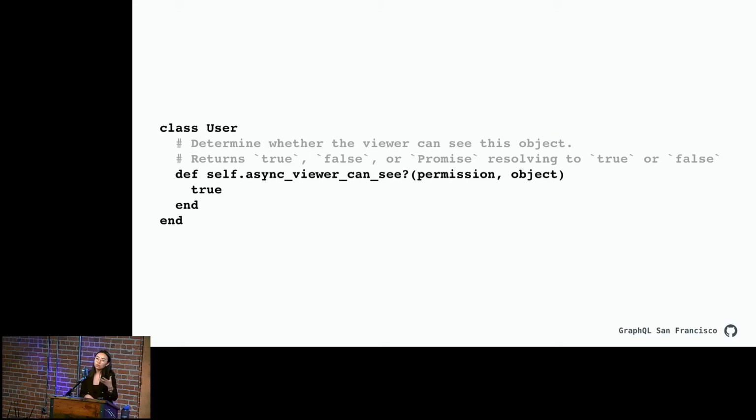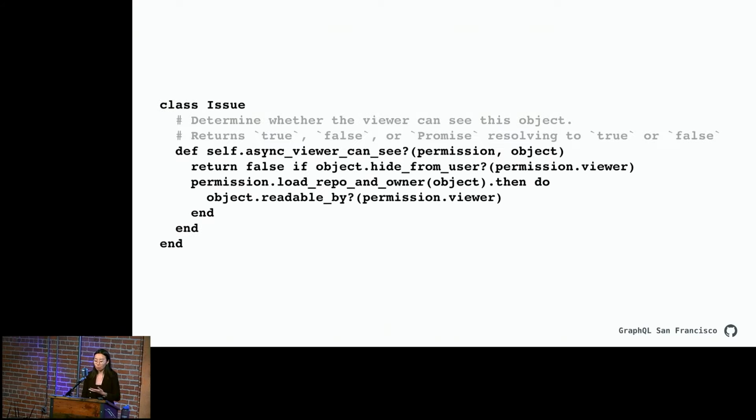And it's going to look a lot like any other authorization. It's got business logic in it. It's probably pretty familiar. This is on a user object. As you can imagine, you can pull up the profile of any GitHub user. So it's a very simple hard-coded true. And these can start to get more complex. Like if we have an issue object, we have to check a couple more things. But really, the important line is the deepest nested line, which is, can this issue be read by the viewer in this context? So this check actually can raise.